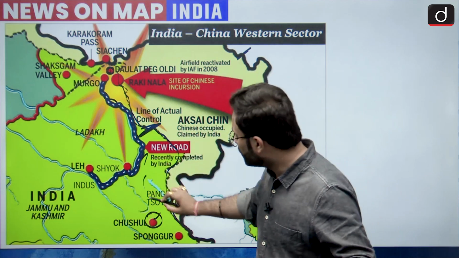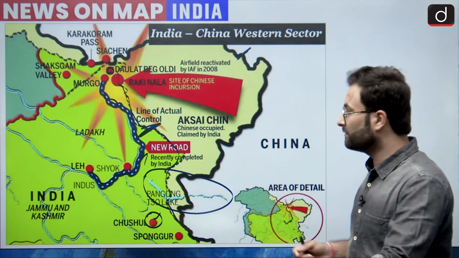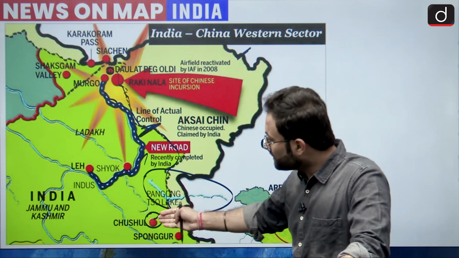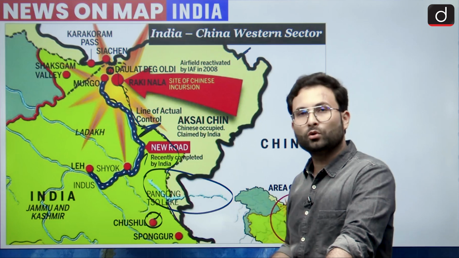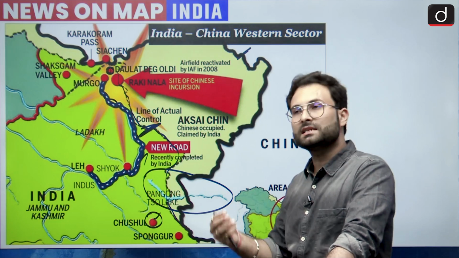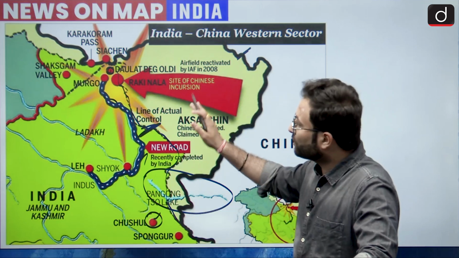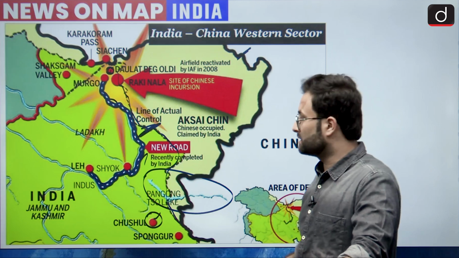Now Pangong Tso, you must have heard about the aggression which was shown by China at that point of time. So Pangong Tso Lake is there, then this is Chushul, and on the side of Pangong Tso, okay, China is trying to build some kind of bridges, India is trying to build some kind of roads over there, okay. So this is the significance of this particular area. So please remember all these things in this area, okay.